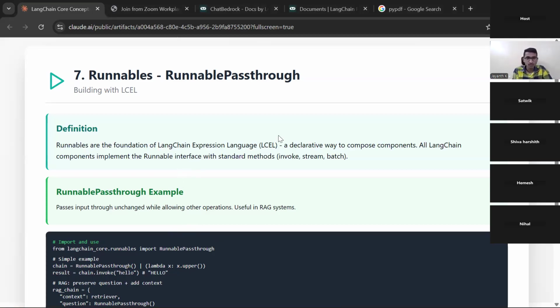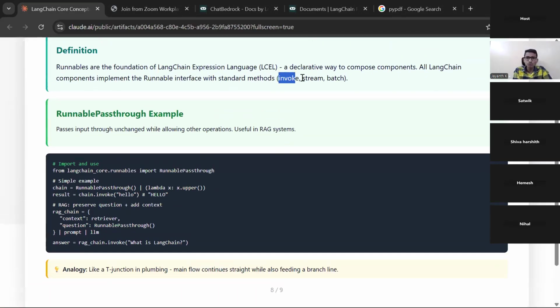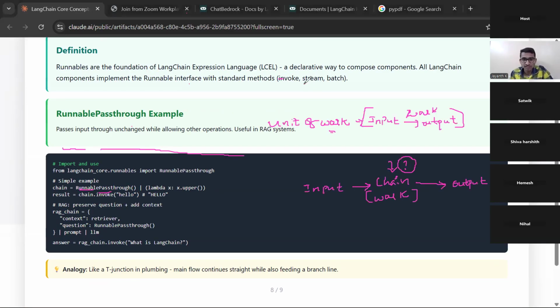Okay. Now, we can use these things on all the runnables. These are common. What is common? Here you can see, this stream is one method that is common for all. What is batch? Multiple inputs: I will give multiple inputs and I will get multiple outputs. That is batch.